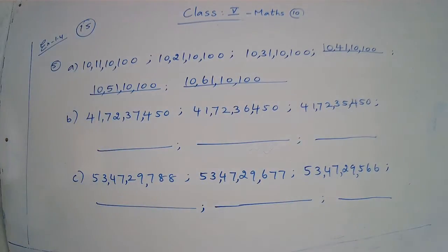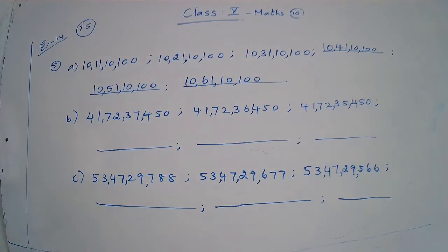Skip counting. In every number 10 lakh is increased. So your answer is 10 crore, 41 lakh, 10,100. The next number is 10 crore, 51 lakh, 10,100. And next number is 10 crore, 61 lakh, 10,100. Okay, children? Are you clear?